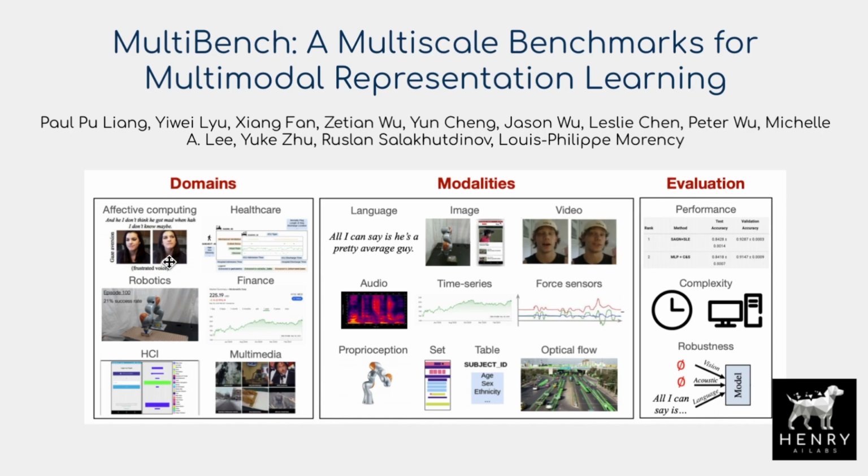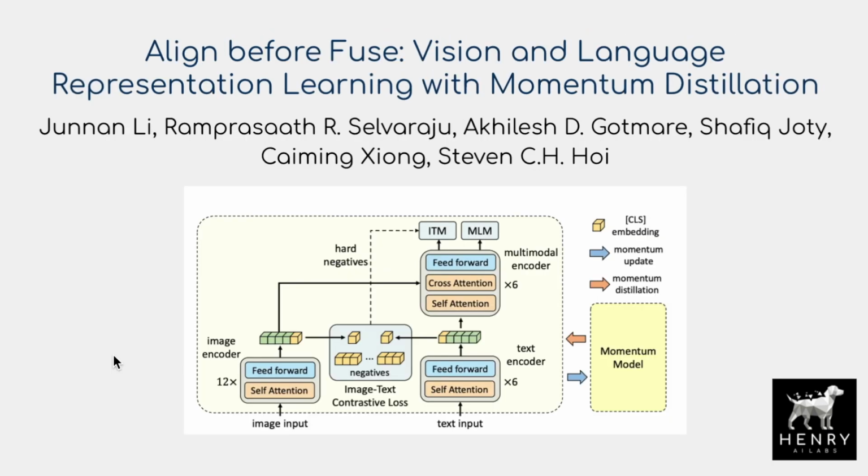So MultiBench, a multi-scale benchmark for multimodal representation learning, is combining a few different domains like affective computing, healthcare, finance, robotics, with different modalities like vision, language, audio, video, time series and so on, and then having different evaluation benchmarks for these different techniques, like these fusion algorithms for how we combine the representations for each of the separate modalities. So the driving area of research behind these multimodal designs is the fusion technique, how you're going to combine the image representation with the language representation, and so on.